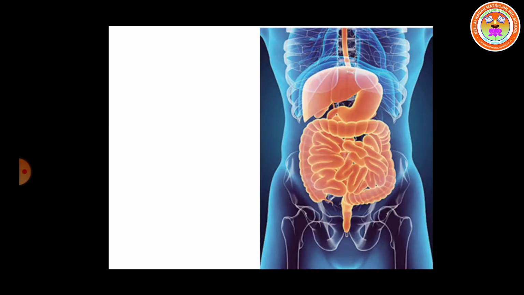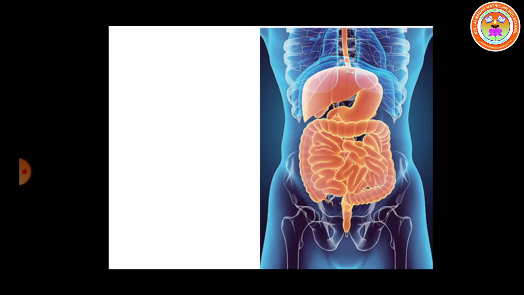Let us see now. The food we eat contains not only simple substances like vitamins and minerals, but also complex substances such as carbohydrates, proteins and fats. The body cannot use these complex substances unless they are converted into simple substances.